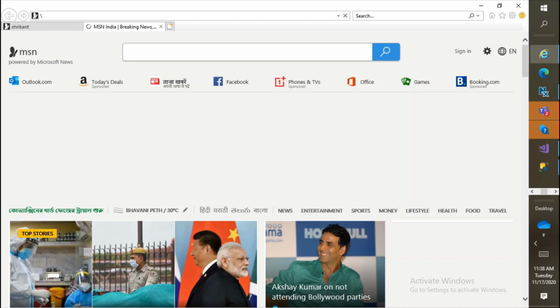Let's wait. The first time it will take time because it needs to do some configuration and other stuff, but next time onward it gets open fast. Let's wait. Okay, meanwhile we can go back and we can see the other options.